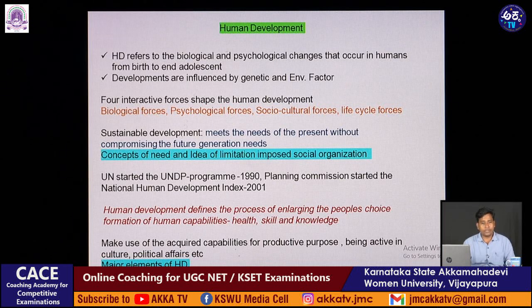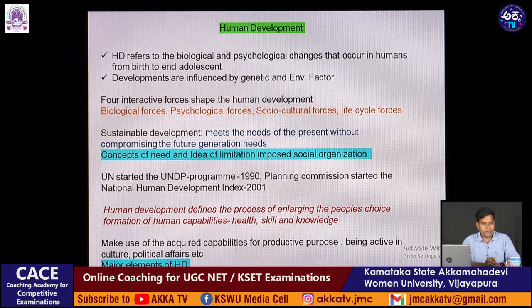Because when you say a person is developed, he should be involved in all kinds of processes taking place in the society, such as political affairs, cultural affairs, and other affairs of the society. Then only can we say that the person is developed, involved in all kinds of social activities, and considered for political equalities and cultural equalities. Looking at all these parameters, the human development index is measured.